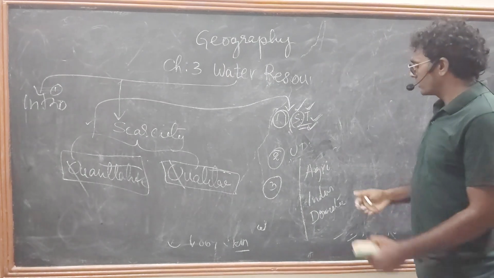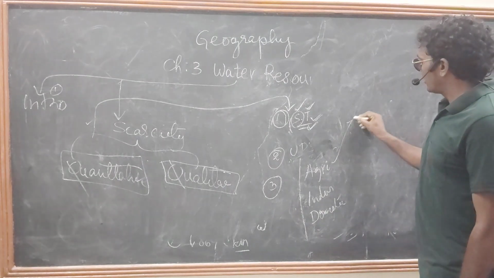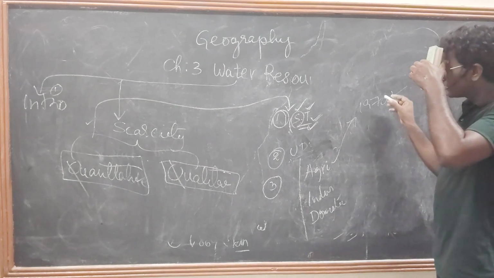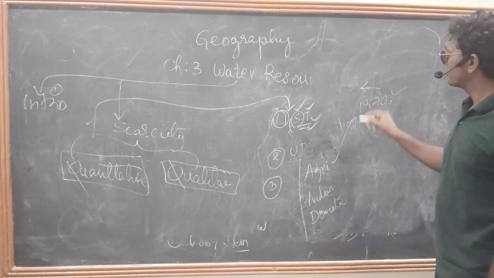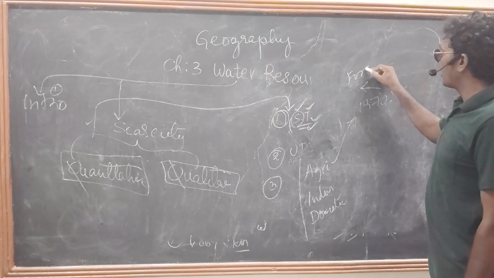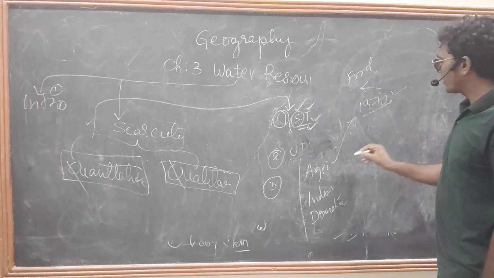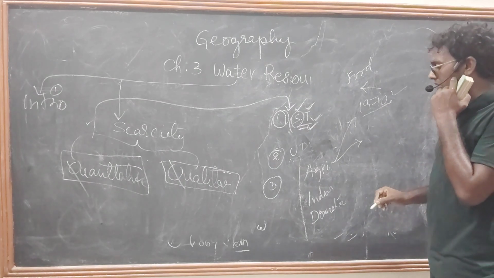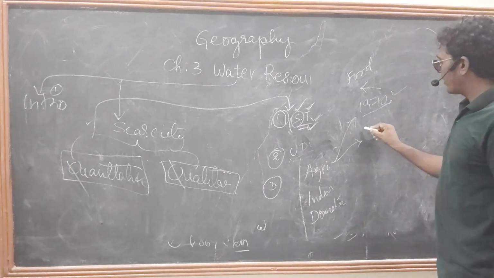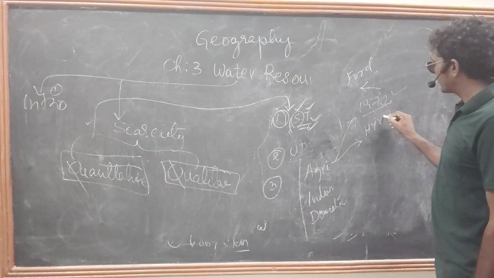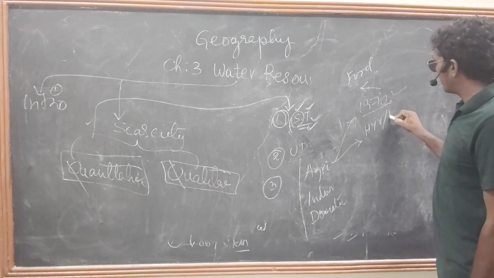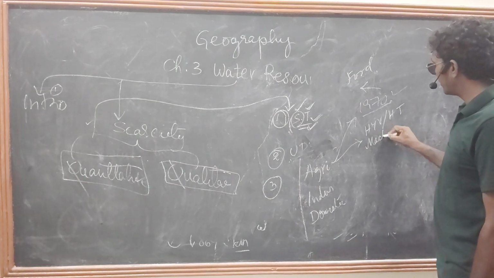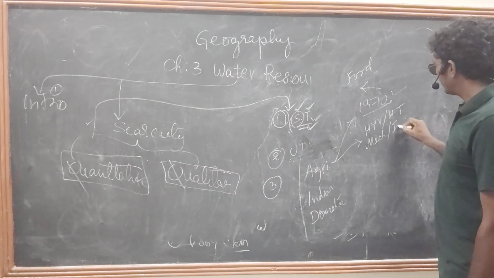After 1970, what happened? Before 1970, we faced an acute shortage of food grains. After the Green Revolution, we have been using HYV seeds, heavy technology, machinery, and many irrigation techniques.